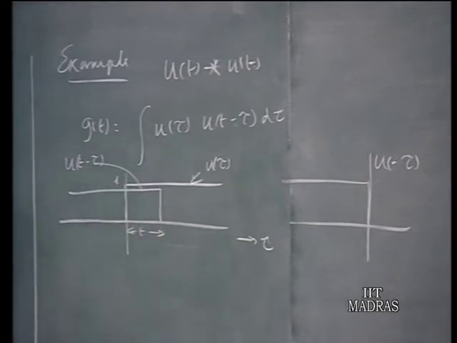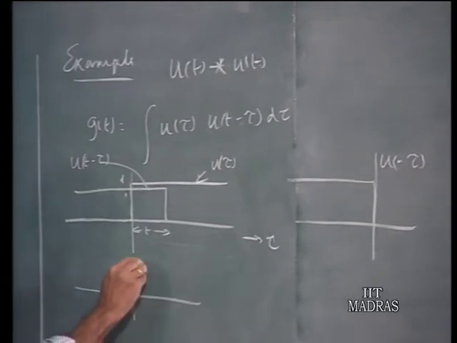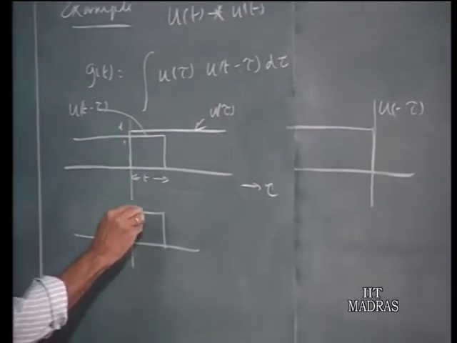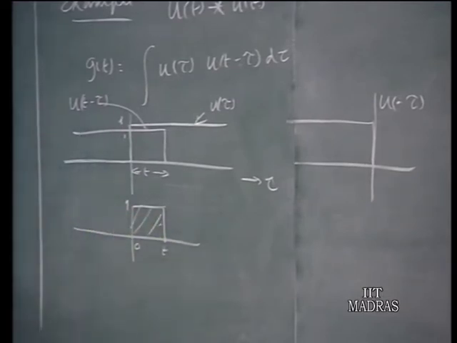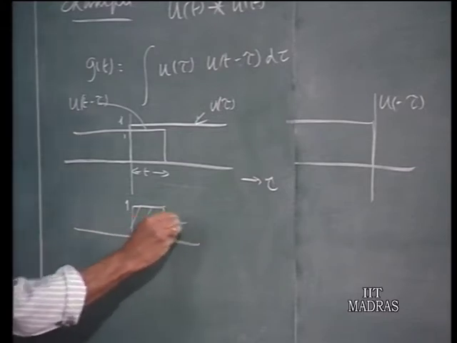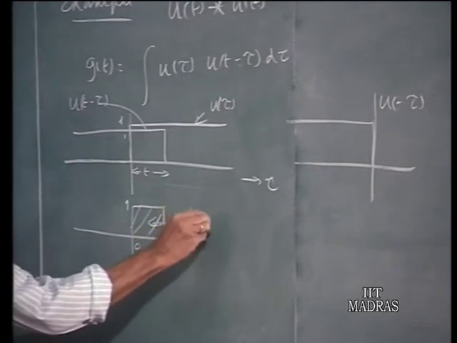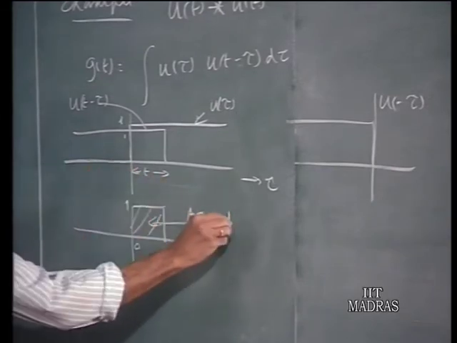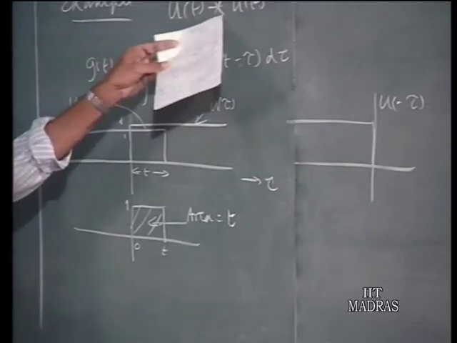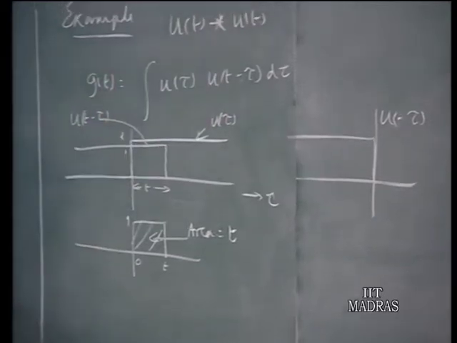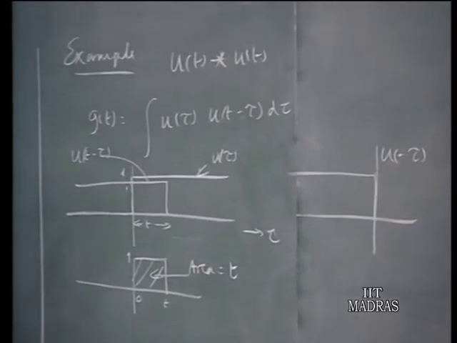So, you multiply these two, this is also equal to 1, and you will get this curve from 0 to t. So, the area under this curve, after all when you want to integrate this, it means you are finding out the area under this curve. The area under this curve is t units.